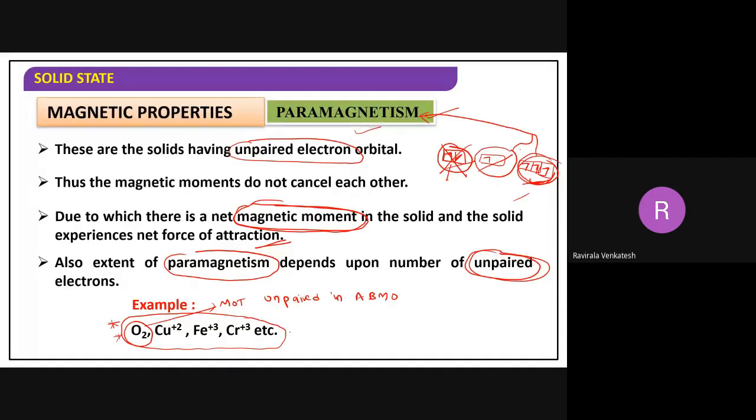Why have I taken these examples? Sir, because they have unpaired electrons. Yes, they all have unpaired electrons. So you have to remember the examples given here: O2, copper plus 2, Fe plus 3, chromium plus 3. These have unpaired electrons. They come under paramagnetism.